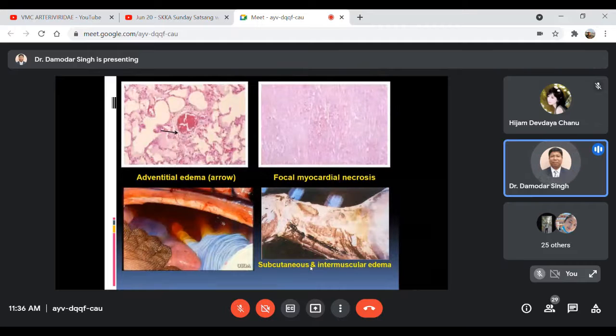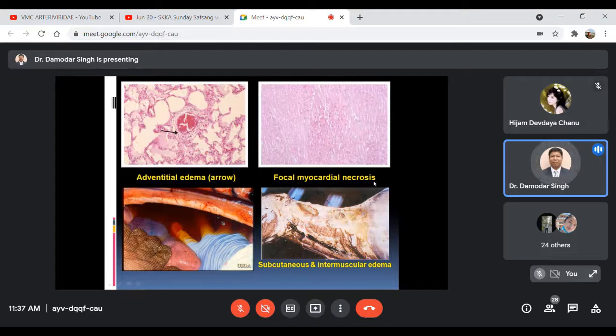Okay, and when you make a section of the affected organs and tissues, if you see any section of the vessels, you can see vasculitis in those affected vessels, and they may show edematous swelling in the adventitia, so adventitial edema I am showing here with the arrow mark.